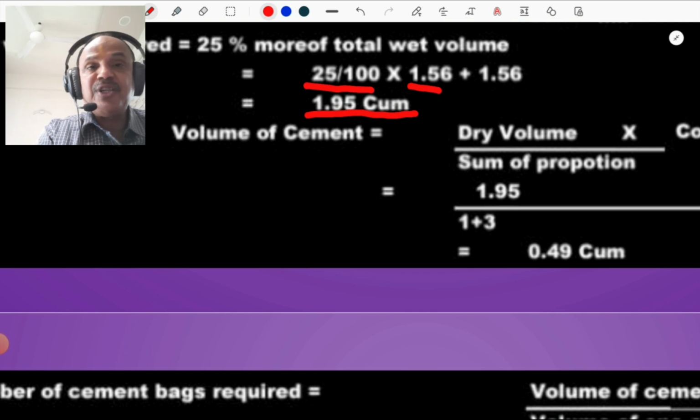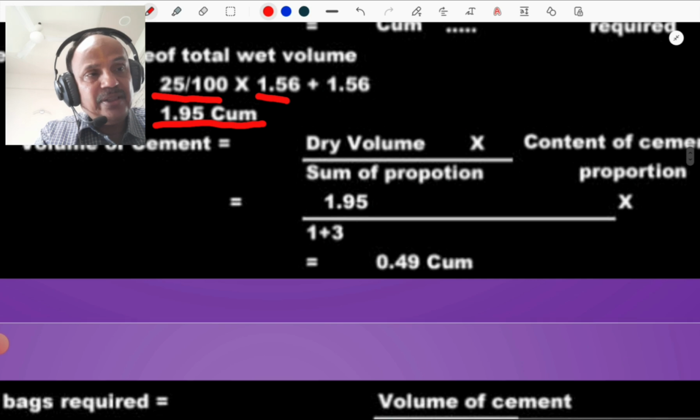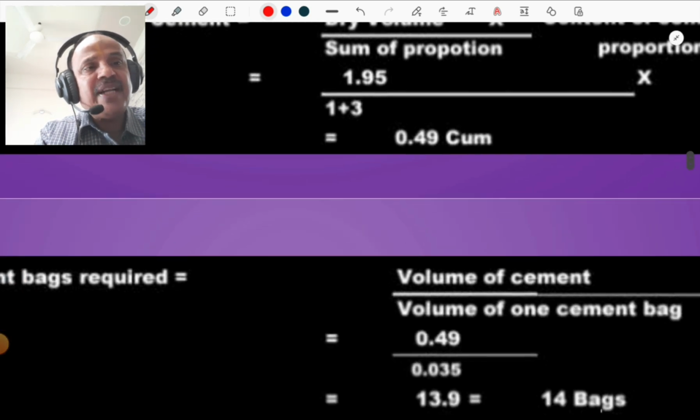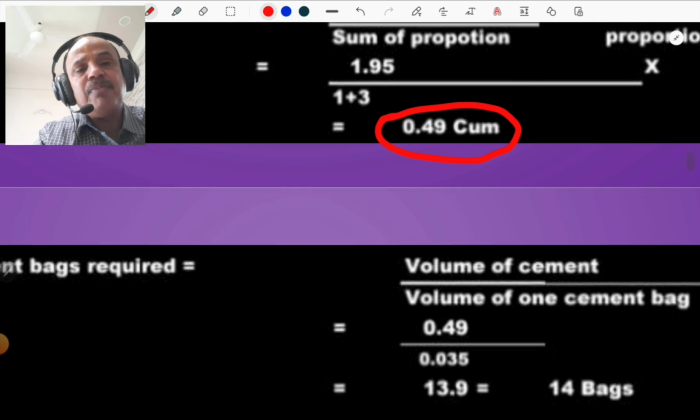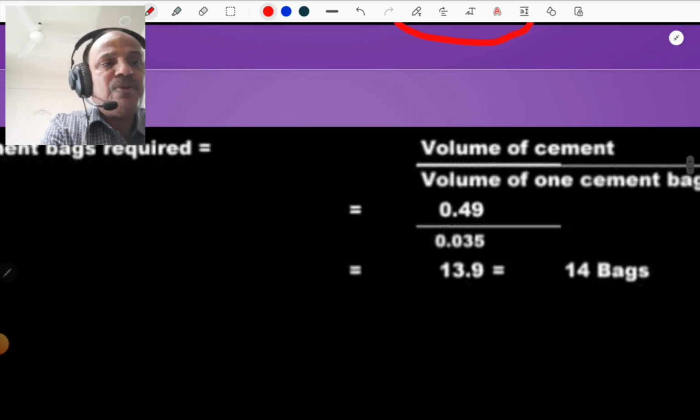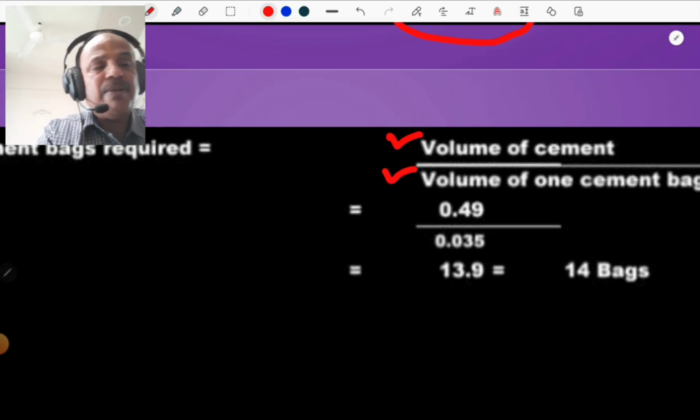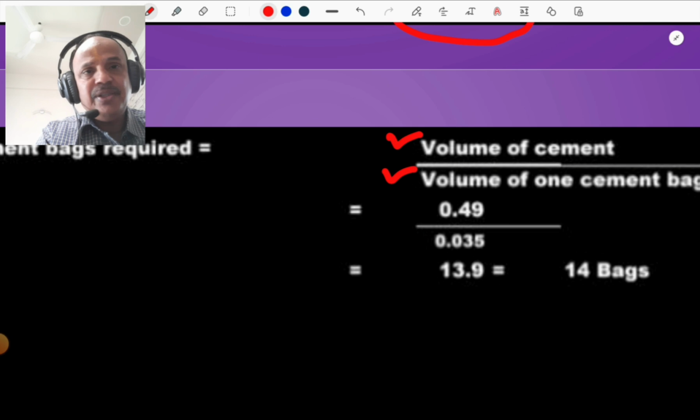So the volume of cement required is the dry volume, that is 1.95, divided by the proportion 1:3, so 1 plus 3, multiplied by 1. That is the cement content, 0.49 cubic meter. The number of bags required is the volume of cement divided by the volume of one cement bag in cubic meter. I already told you that the volume of one bag is 0.035 cubic meter.